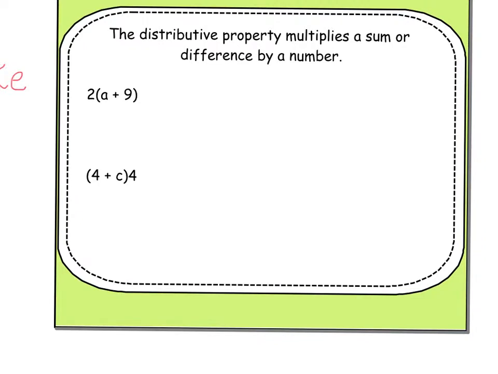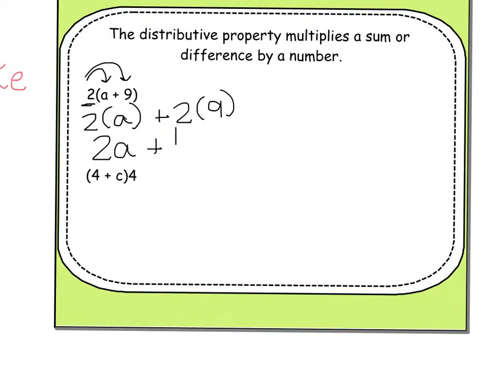We still want to ask ourselves who's outside of the party and how do they get in. So in this case, there's a 2 outside of the party, and the only way for the 2 to get in is to shake hands with everybody. So the 2 is going to shake hands with the A, plus the 2 is going to shake hands with the 9. 2 times A is 2A, plus 2 times 9 is 18.